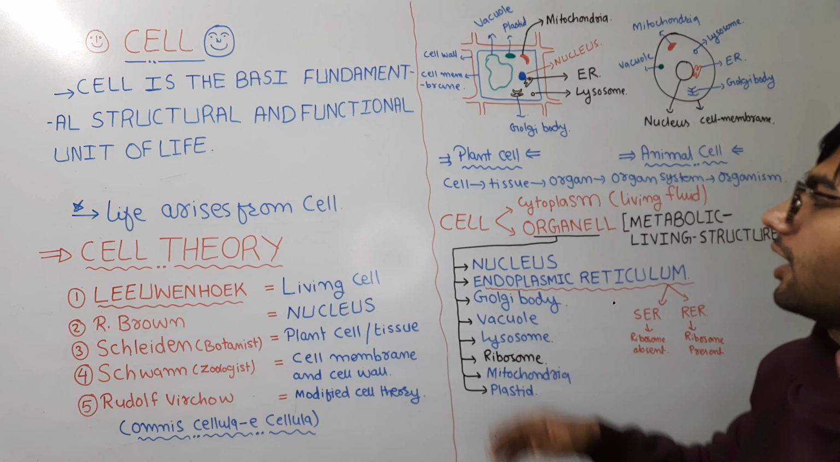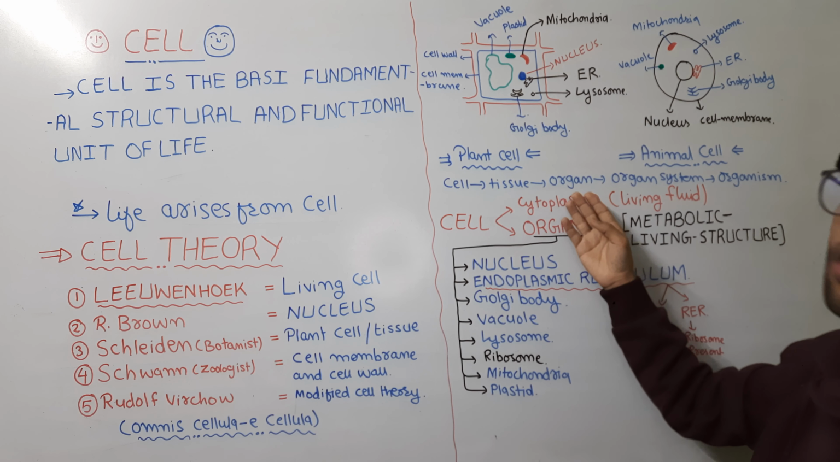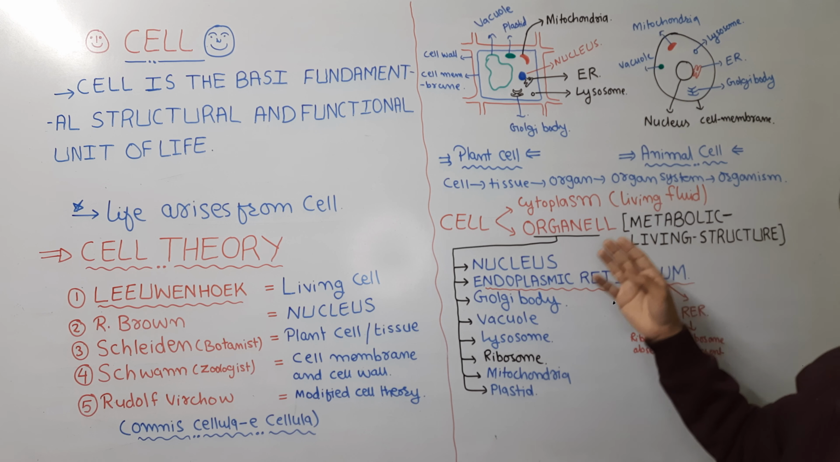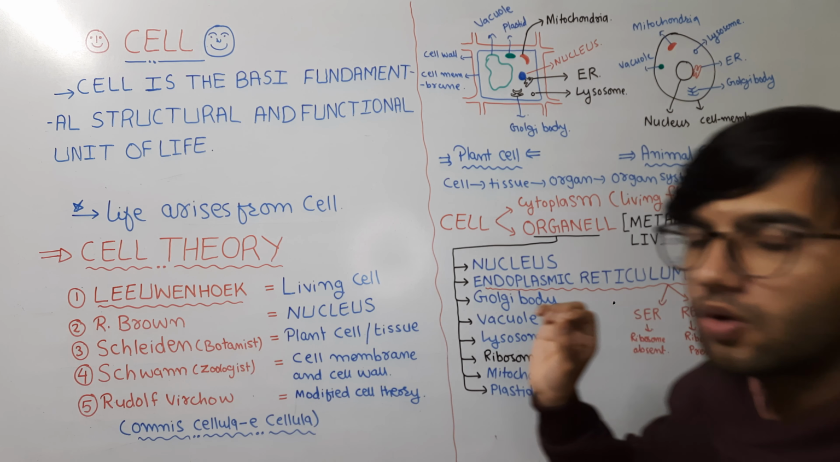Generally the cells combine together to form the tissues. Tissues further combine together to form the organ. Organs further combine together to form the organ system. In the last, organ systems combine together to form the organism.